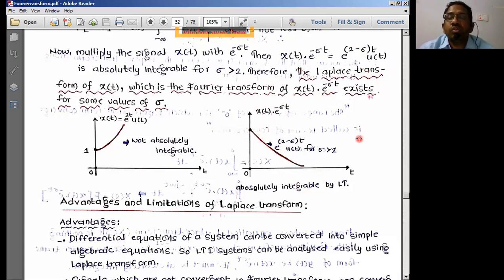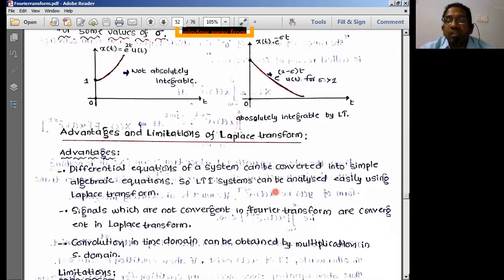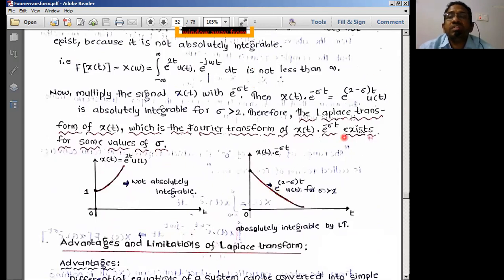That means this function is going to produce some value using the Laplace transform, whereas the same function is not producing any value if you apply the Fourier transform. That means Fourier transform does not exist for this function, whereas the Laplace transform is going to exist for this particular function. That means using Laplace transforms, we are providing a solution to this type of signal, and the Fourier transform has failed to provide a solution to this particular type of signal. That means it could not really transform this into the frequency domain.